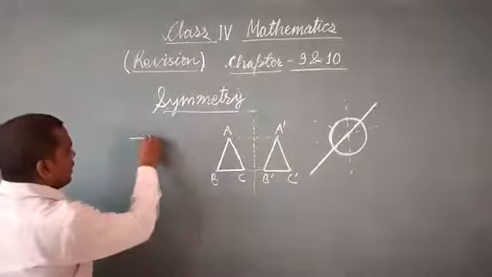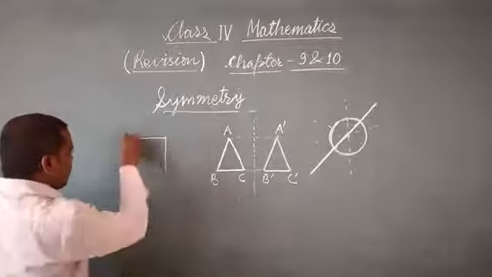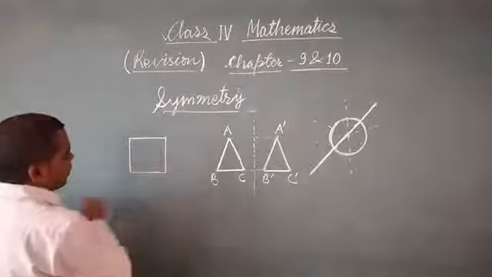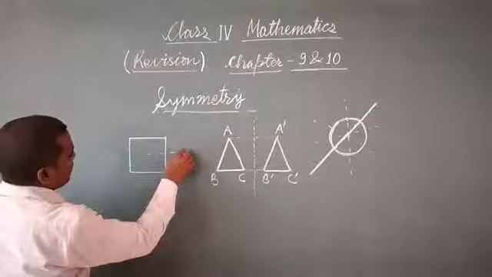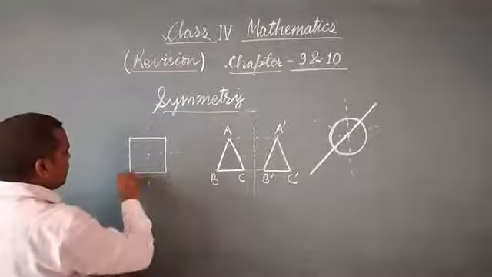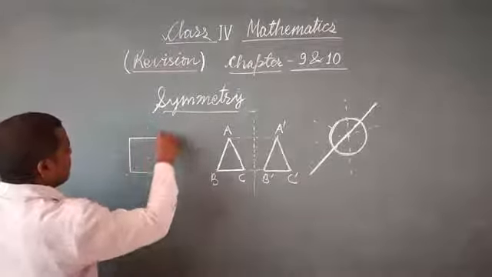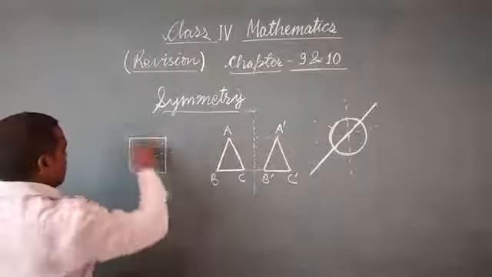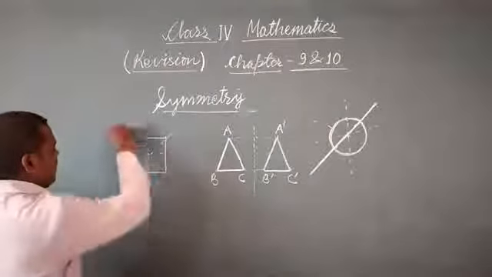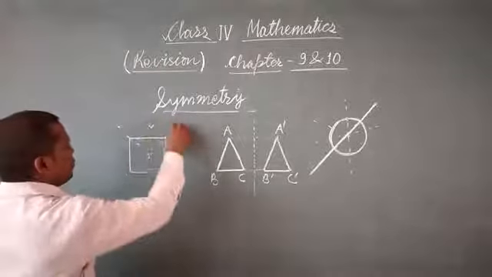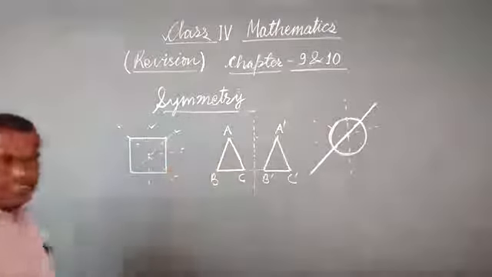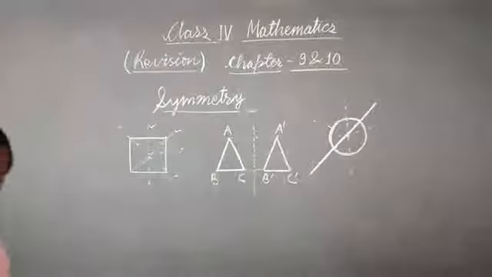One around this one, then diagonally, then this one. Means these 4, 1, 2, 3, 4, are the lines of symmetry of the square.